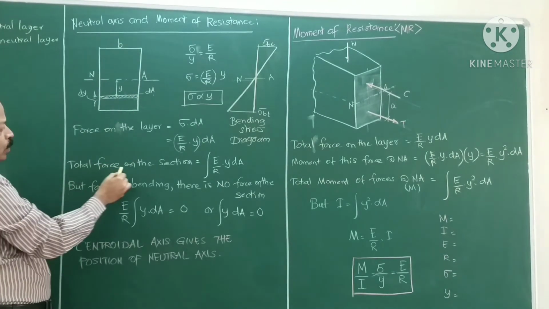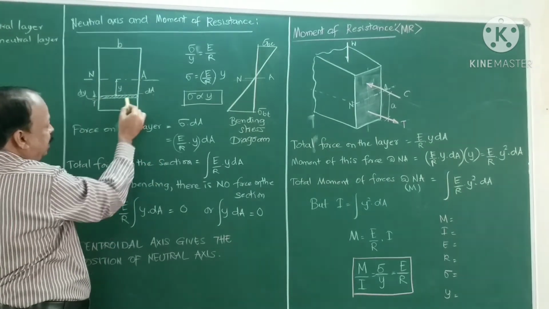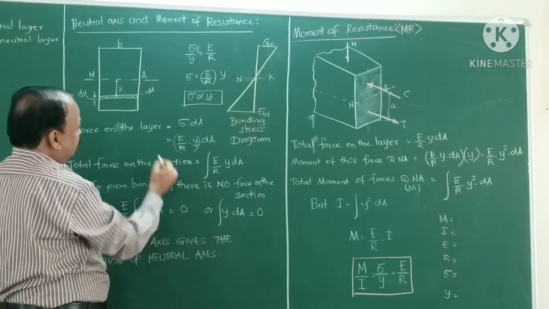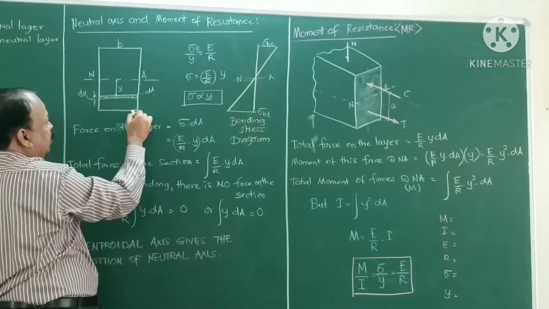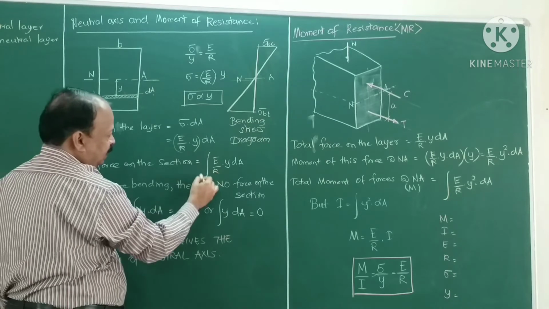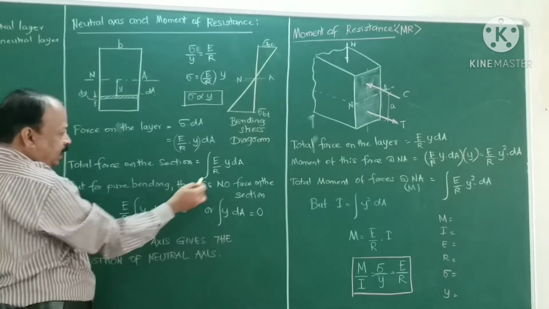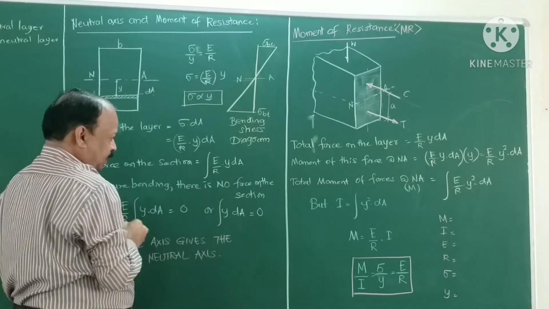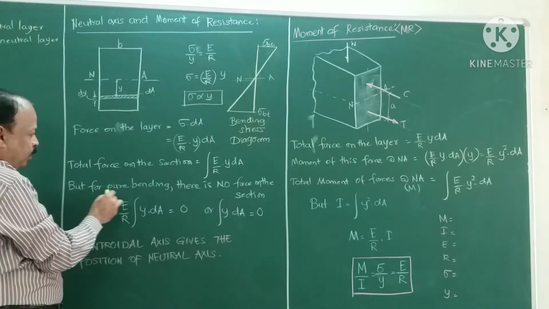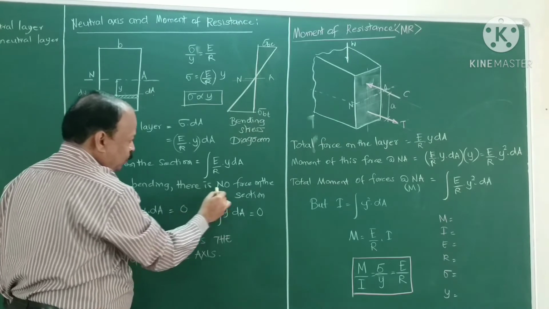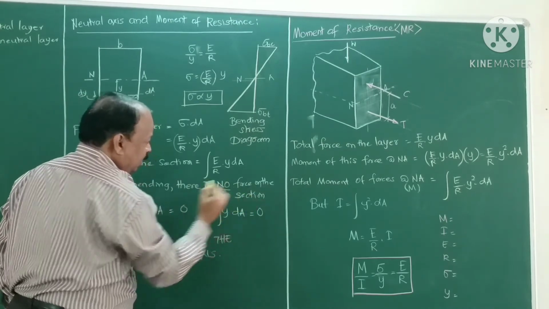I have taken only one layer. For the total force on the section, we have to integrate between the limits from here to here. So the total is the integration of E by r into y dA. Out of that, E by r is constant. But for pure bending, there is no stress or no force on the section.